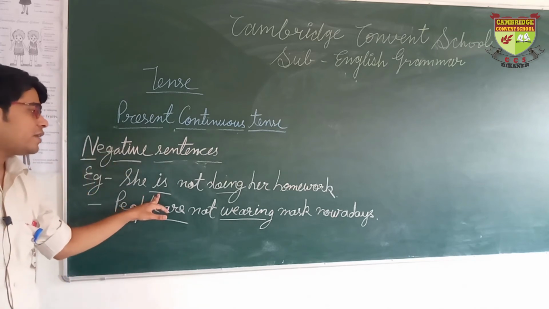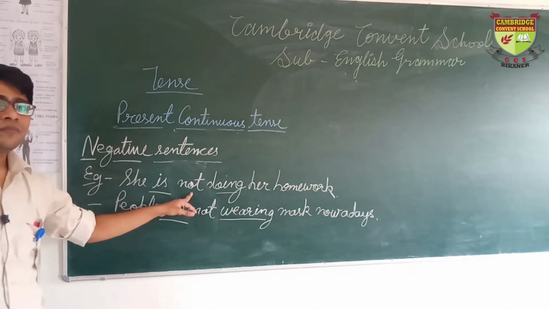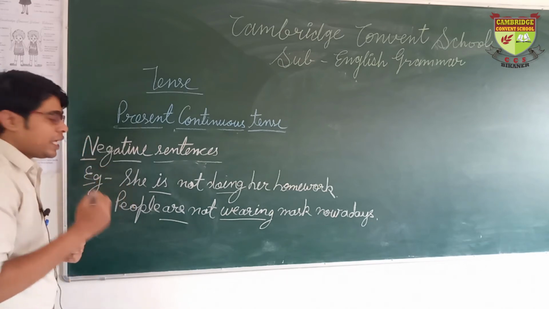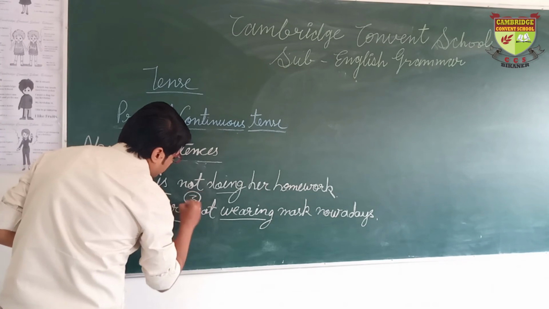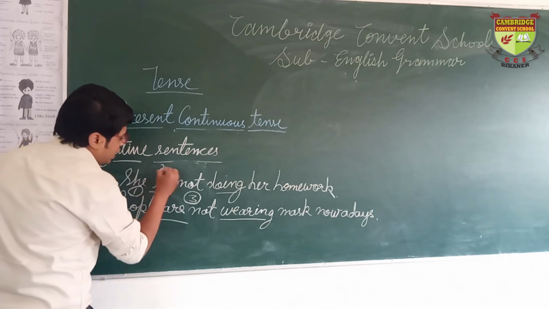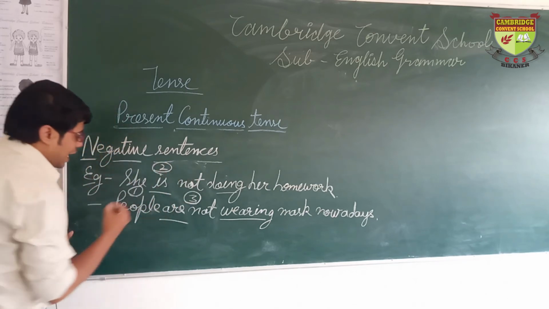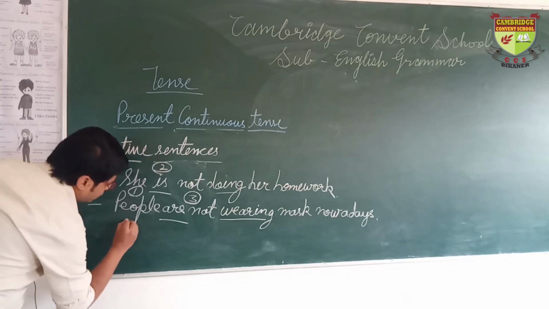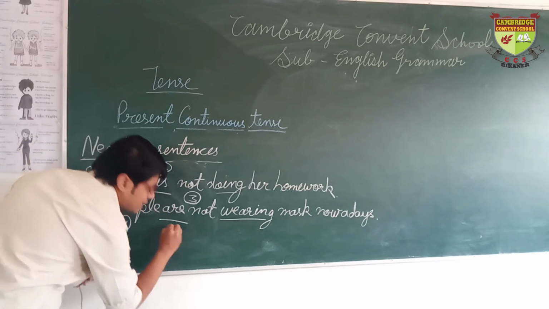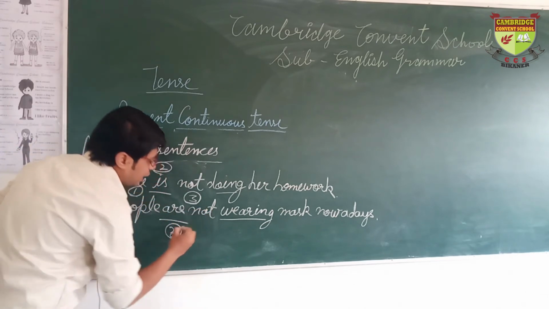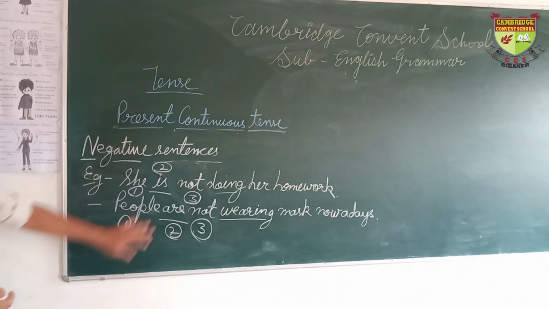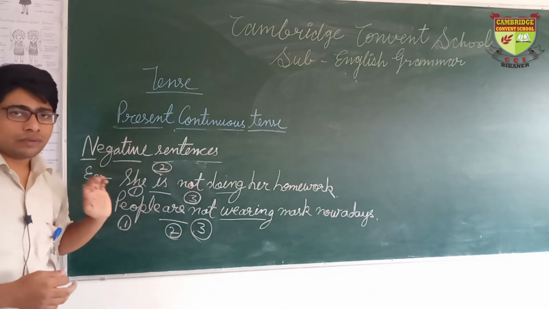So here we have negative sentences and we are using the word not. So the important thing is the word not takes the third place. Count the words from the beginning. The first word is she, the second word is is, and the third word is not. Like in this second example, the first word is people. This is our subject, and the second word is are. This is our helping verb, and the third word is not. The similarity between two sentences is that not is standing on its third position.